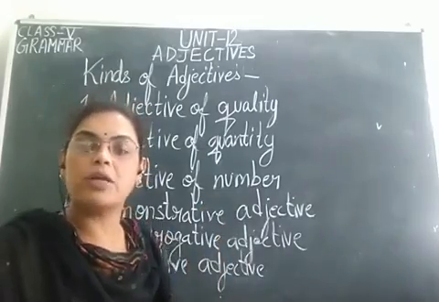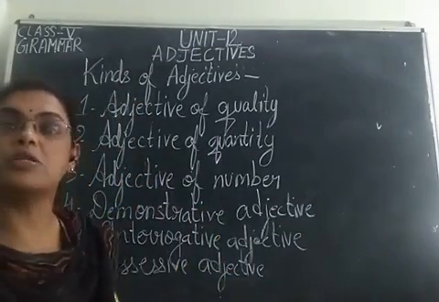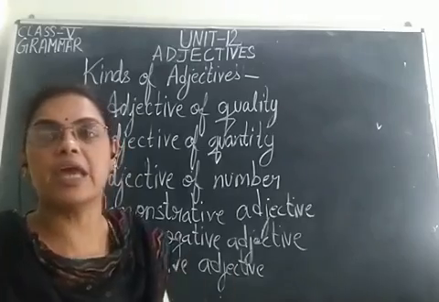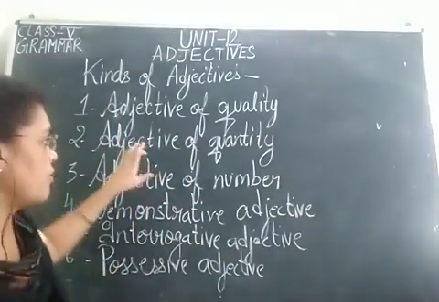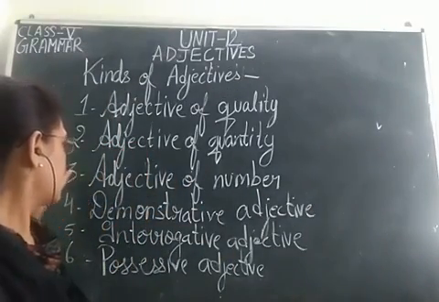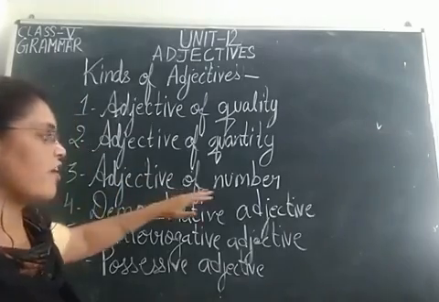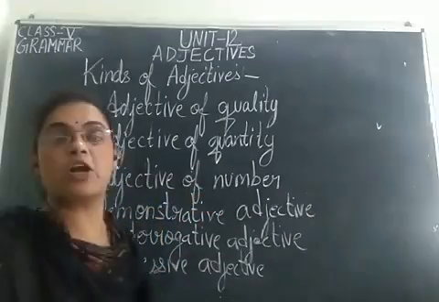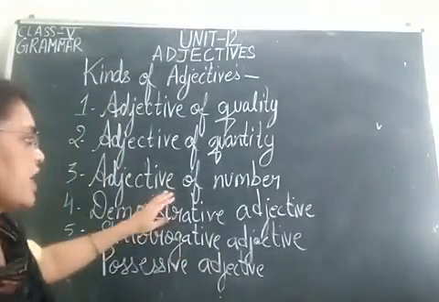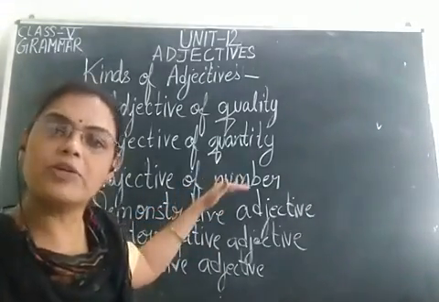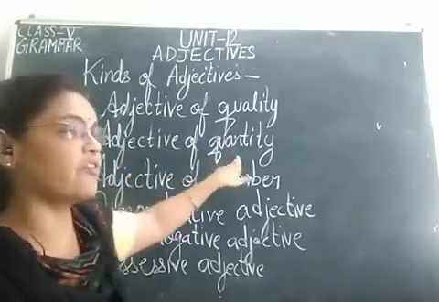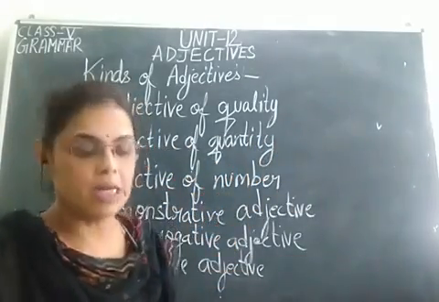Adjective of quantity tells us how much of a thing, a noun or a pronoun. Then third is adjective of number, and they give the answer of how many. We use adjective of number with countable things and we use adjective of quantity with uncountable things.